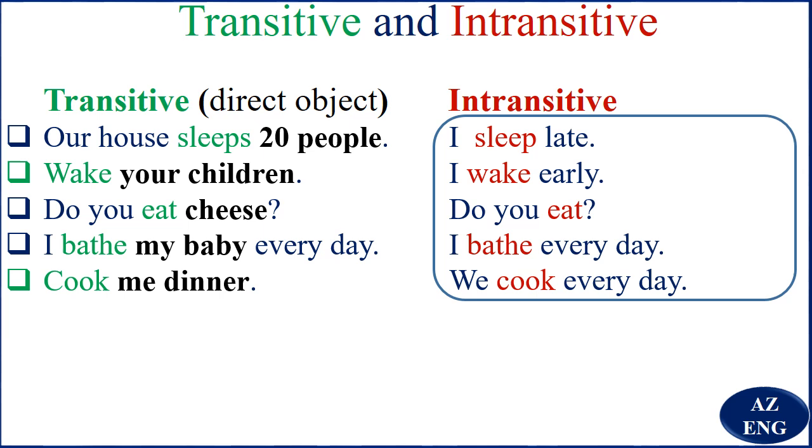This shows that you can have a word that can be transitive and intransitive. It depends on how you use it. So like our house sleeps 20 people, transitive, I sleep late, intransitive, and so on.